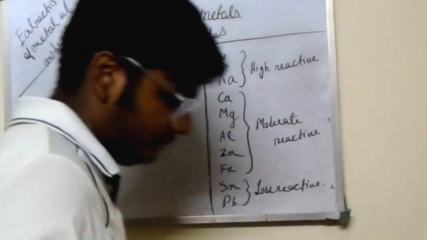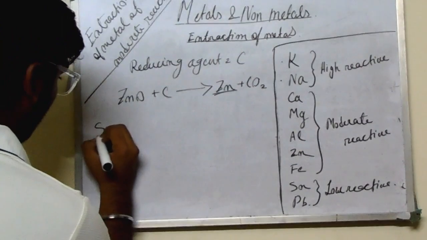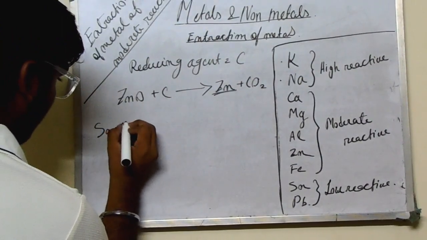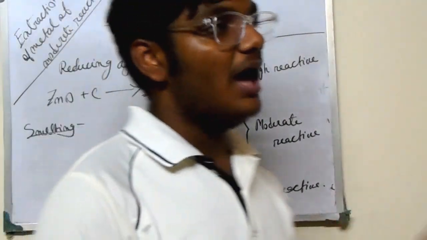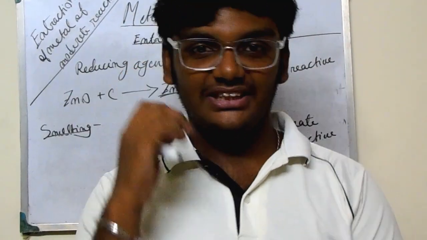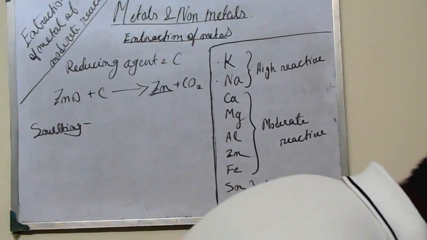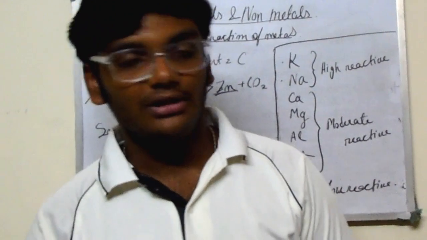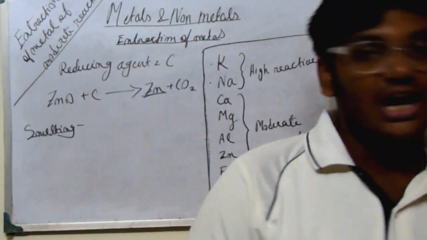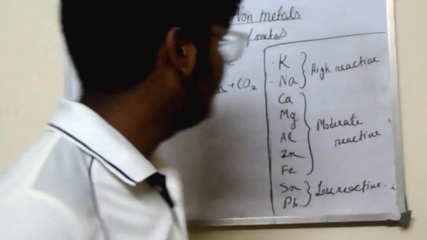and metal is extracted. Okay, and now what is smelting? First we will see the theory portion, and then we will see the calcination and roasting. What is smelting? The reduction of metal oxide to metal by using carbon as a reducing agent.